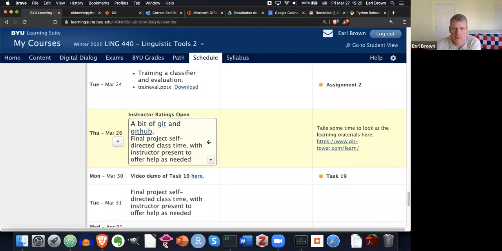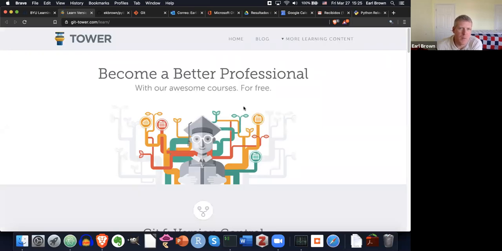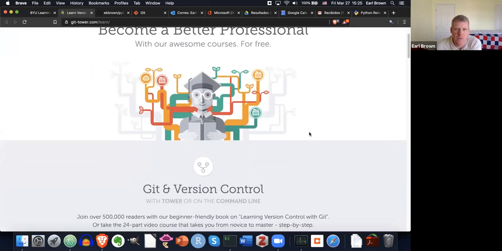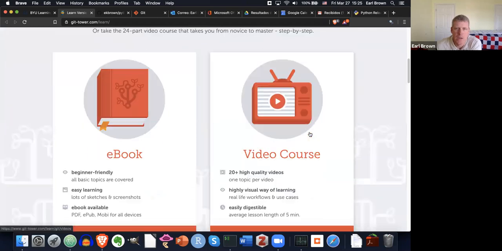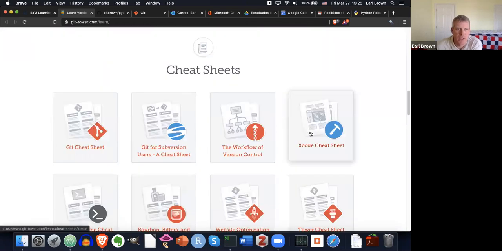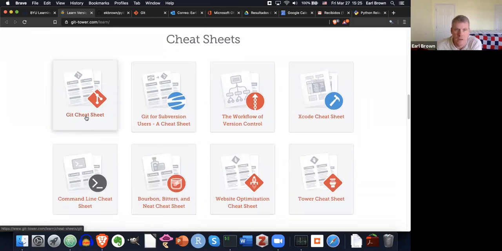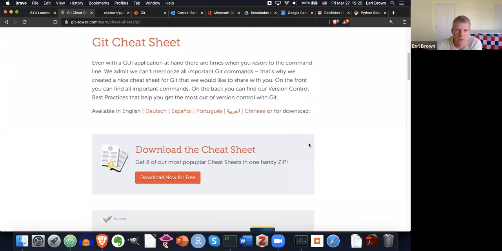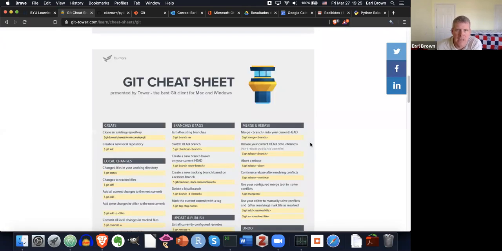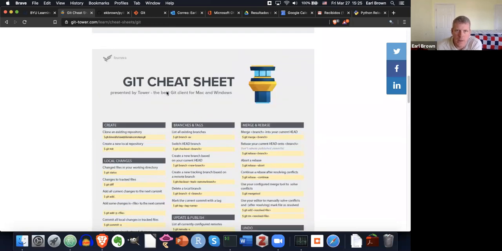So that's a quick rundown. There's a lot of resources here. Here is git-tower.com/learn. They have all sorts of ways to learn Git. There's an ebook, video course, cheat sheets, Git cheat sheet here, command line cheat sheet. There's all sorts of stuff out there. You just Google Git. Here's their cheat sheet for Git. So there's quite a bit here. Let me just open this up.